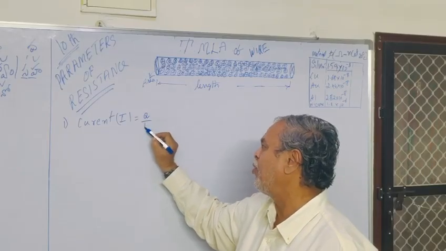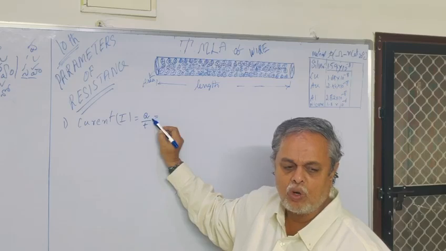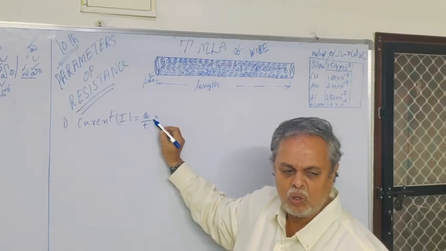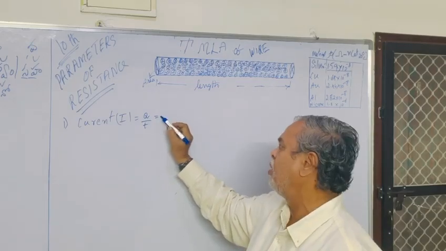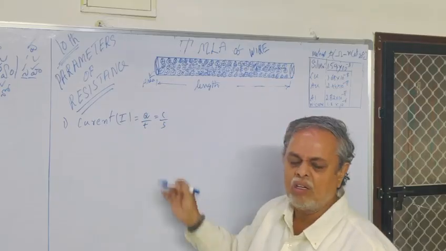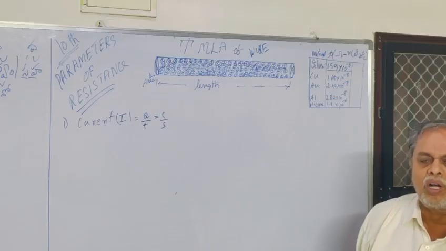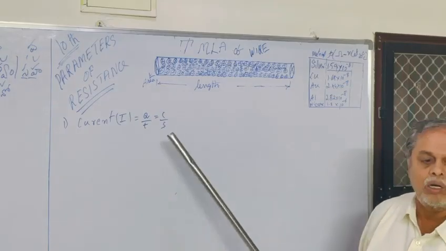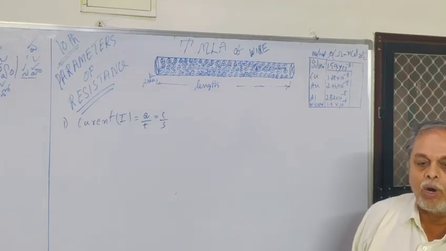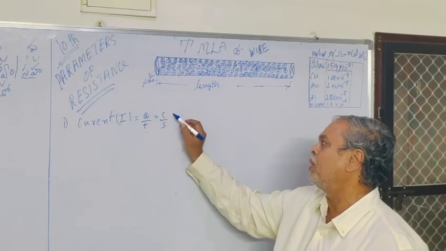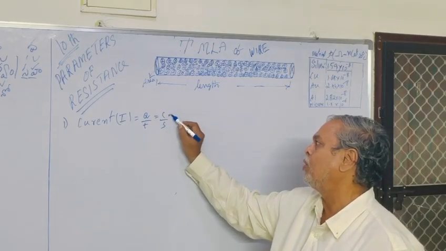Current is equal to charge by time. What is the charge? Charge is measured in Coulombs. Coulomb by second is current. What is the Coulomb? Coulomb is equal to